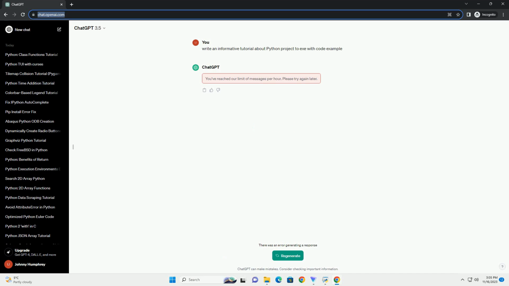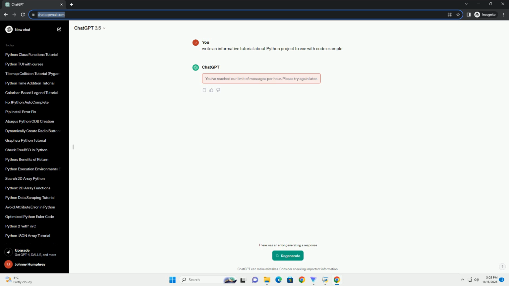Creating an executable.exe from a Python project can be useful for distributing your application without requiring users to install Python or any dependencies. One popular tool for this task is PyInstaller. In this tutorial, I'll guide you through the process of converting a simple Python script into an executable using PyInstaller.